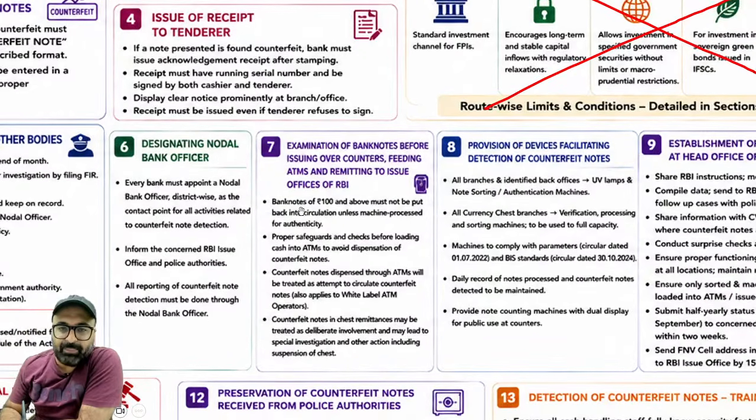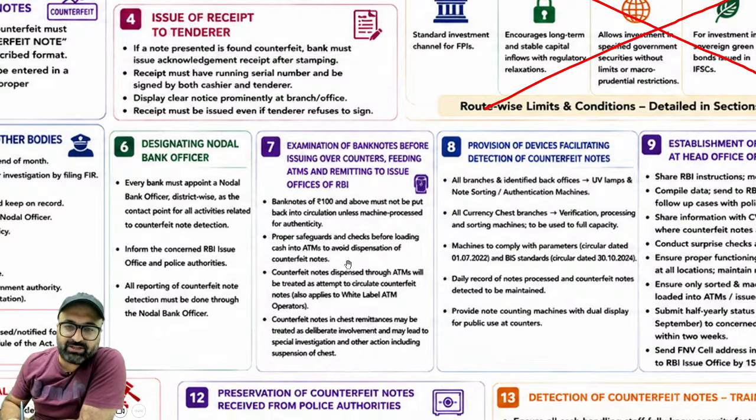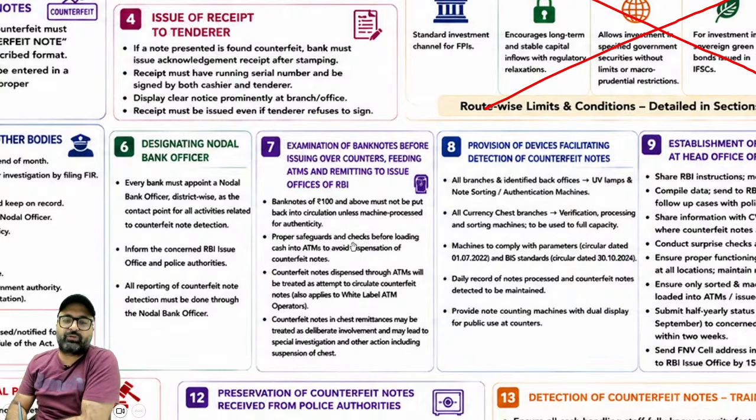Then we have bank notes of 100 rupees and above must not be put back into circulation until machine processed for authenticity. चाहे आपको देख के लगे नोट असली, आपको उसे मशीन से गुजारना ही पड़ेगा, मशीन अप्रूव करेगी तभी वो नोट दोबारा सर्कुलेशन में जाएगा. Proper safeguard needs to be taken to avoid any kind of counterfeit notes dispensation from the ATM. Counterfeit notes in the chest remittance may be treated as deliberate involvement and may lead to special investigation.